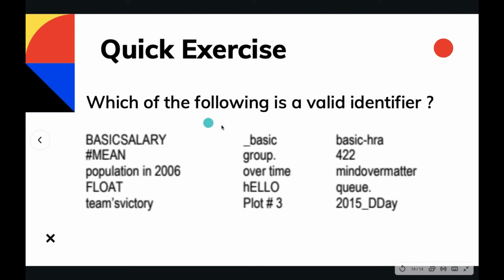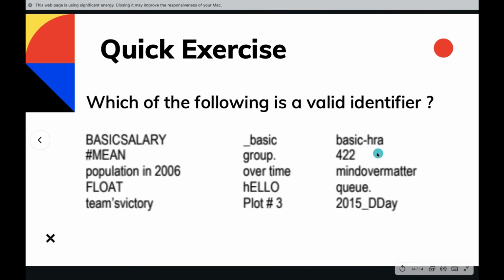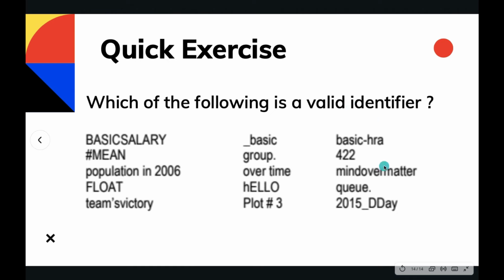The first one says basic salary. It is a valid identifier because it is using only alphabets, and alphabets are allowed, and there is no special character. Second one, _basic salary. It is also valid because the first character is an underscore, and it should be an underscore or an alphabet. Next we have basic-HRA with a hyphen in between, which is not allowed because hyphen is a special character and it is not at all allowed in C language identifiers.